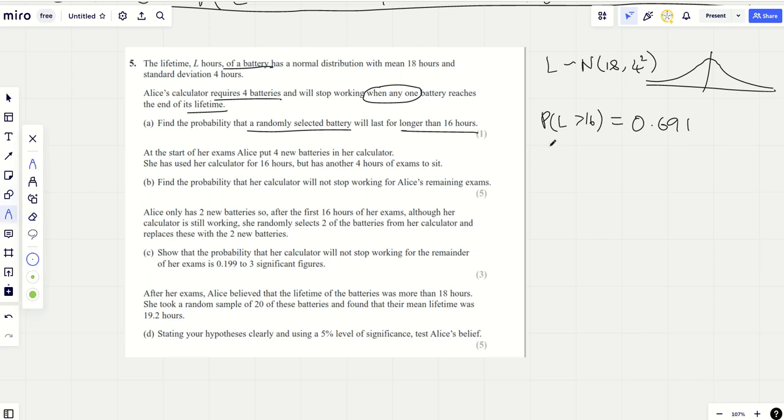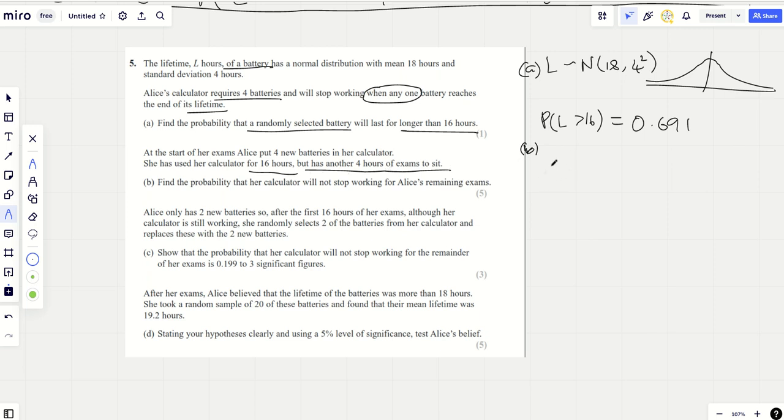Now part A, and that's worth 1 mark, so that should be easy. At the start of the exams, Alice puts 4 new batteries in her calculator. She has used her calculator for 16 hours already, but has another 4 hours of exams to sit. Find the probability that her calculator will not stop working for Alice's remaining exams. Well, we need all the batteries to work. So let's find the probability that 1 works if you've got another 4 hours of exams to sit.